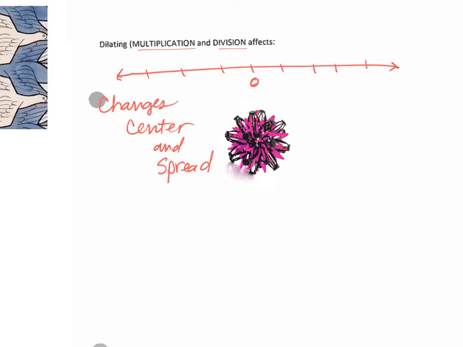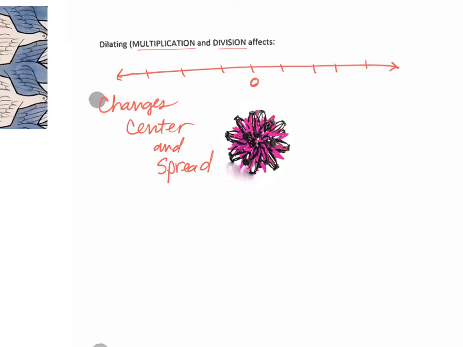It says, when the data that you have goes through a transformation, addition and subtract, addition and subtract, addition and subtract. What does that affect? Affects the center only. Okay, so addition and subtract affects the center only. And when the data that you have goes through a transformation, multiply and divide, multiply and divide, multiply and divide.